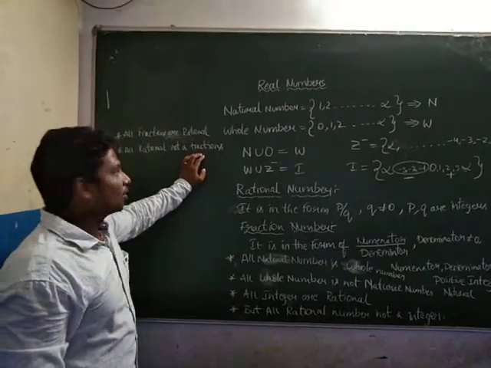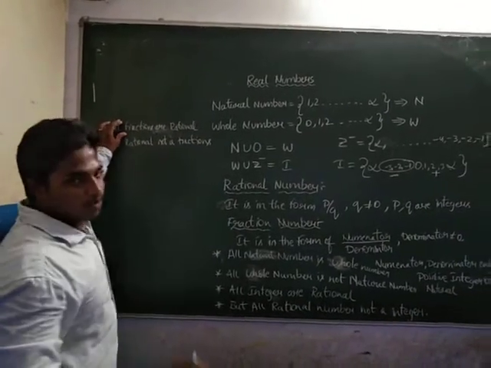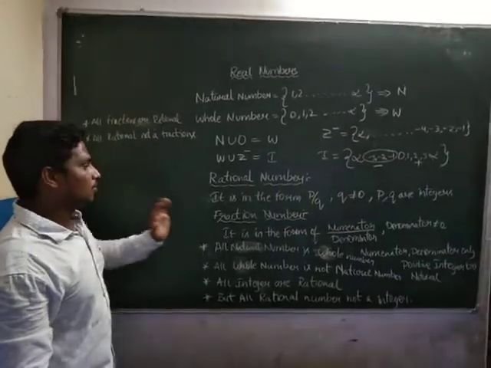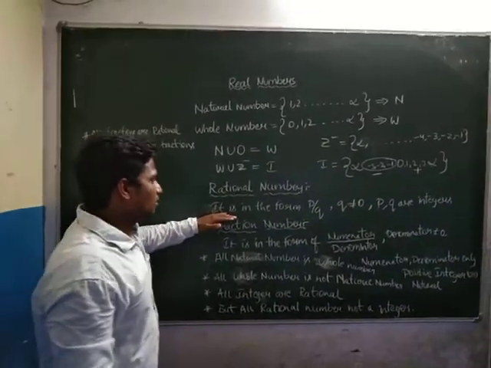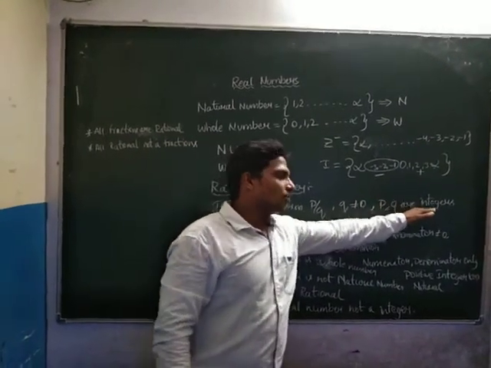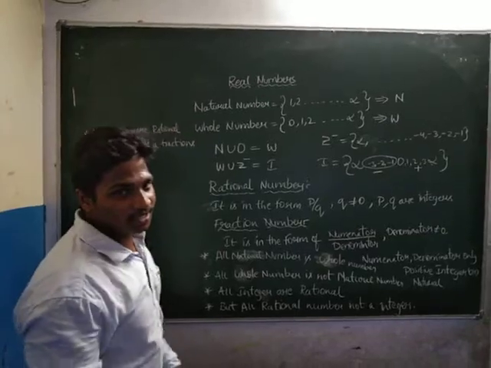Is it clear? Because in fractions we have only positive numbers, but in rationals we have both positive and negative. So you have learned now that it is in the p by q form, q is not equal to 0, and p, q are integers. Okay, is it clear?